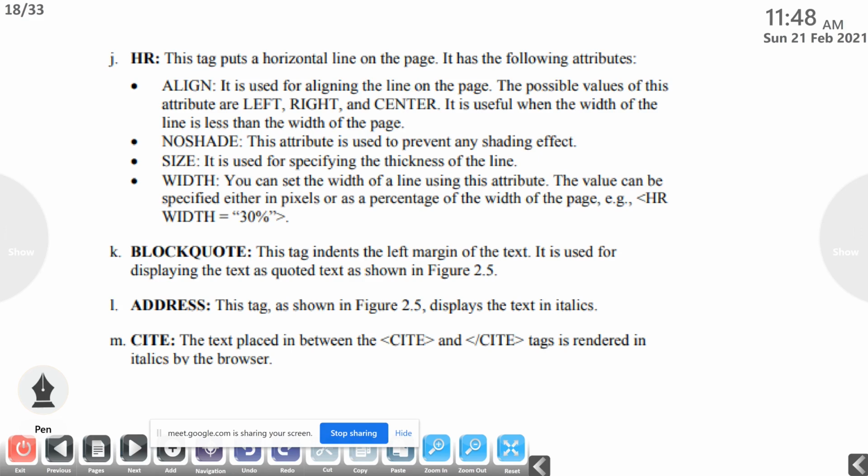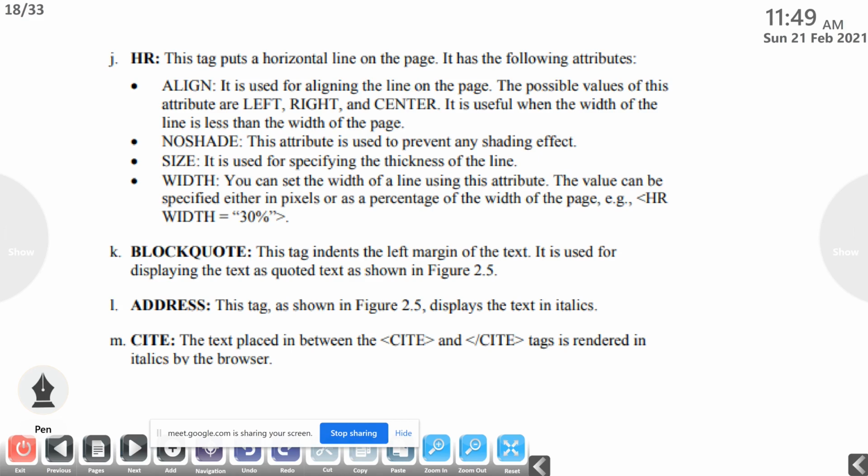So if you want to turn off that shade effect, then we can use HR noshade. Then size is used for specifying the thickness of the line, how thick the line should be, that we can specify by using the size attribute. Then width: you can set the width of the line using this attribute. The value can be specified either in pixels or a percentage of the width of the page.